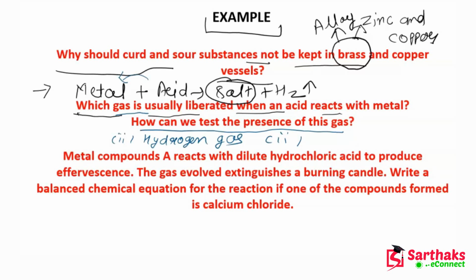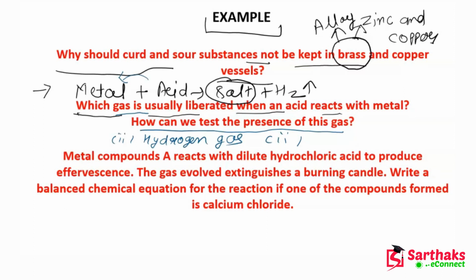So if a popping sound is coming, then we can say that hydrogen gas is evolved. If it doesn't happen, then we will say that hydrogen gas is not evolved. I hope guys this is understood by you.